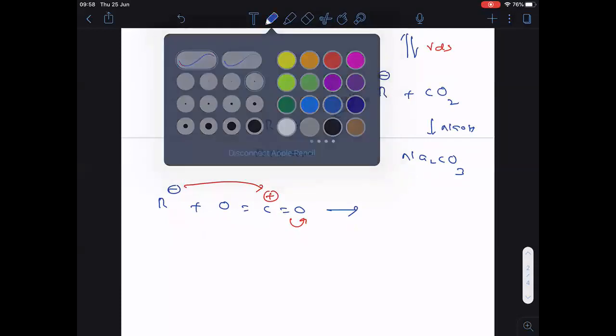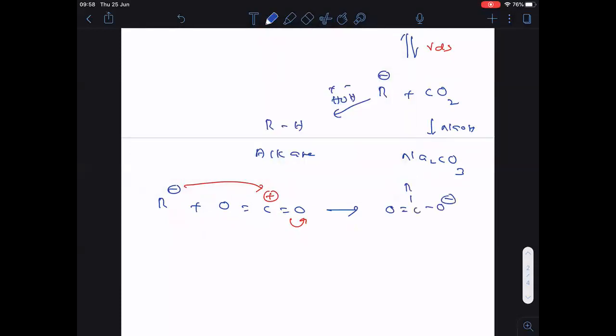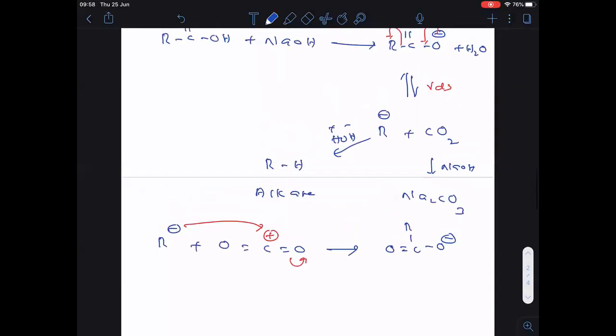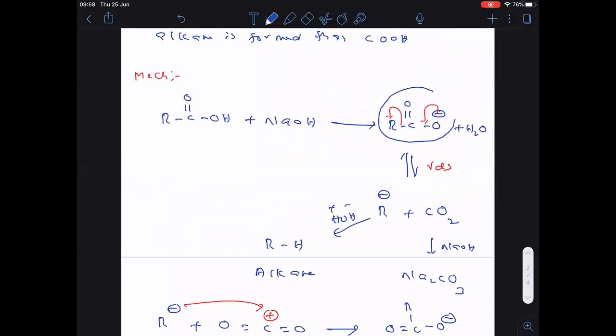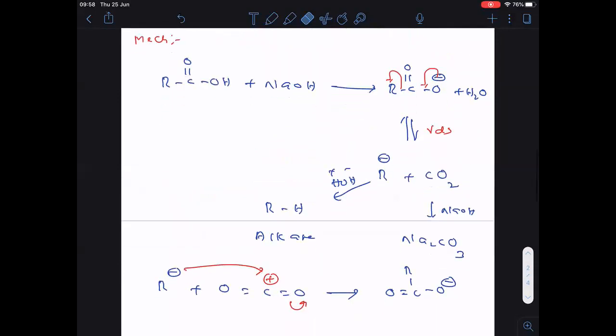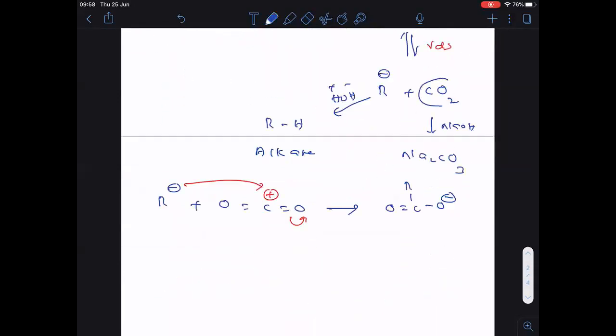Then what happened here? You see clearly, this is what we are getting. That means we are getting back the reactant again. That means the reaction is moving in the backward direction if CO2 is not removed. Therefore, CO2 should be removed as it is formed. Clear? And that CO2 will be removed with NaOH only. And I think you understood the role of NaOH now.